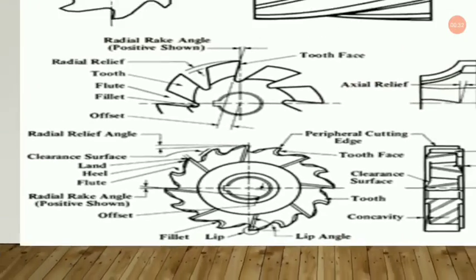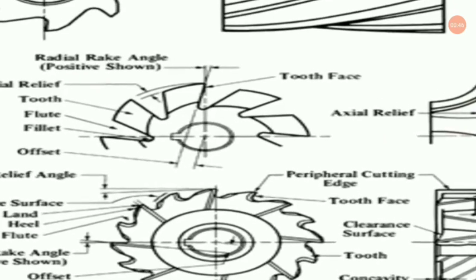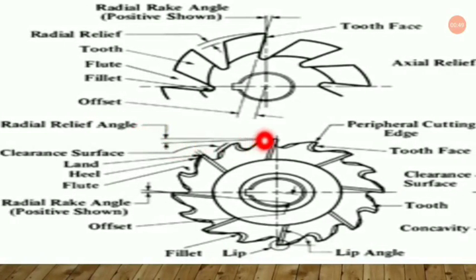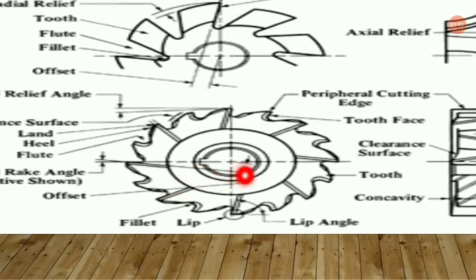Now here you will find the axial relief. In the side view you will find the axial relief. Radial relief I already told you, this one was the radial relief. Now clearance surface is this one, land is the straight line as I earlier told you, and heel, just beside the land, is the heel. Flute is the contoured or lower portion of the teeth, and this is the radial rake angle, and this is the offset, as you can see over here.